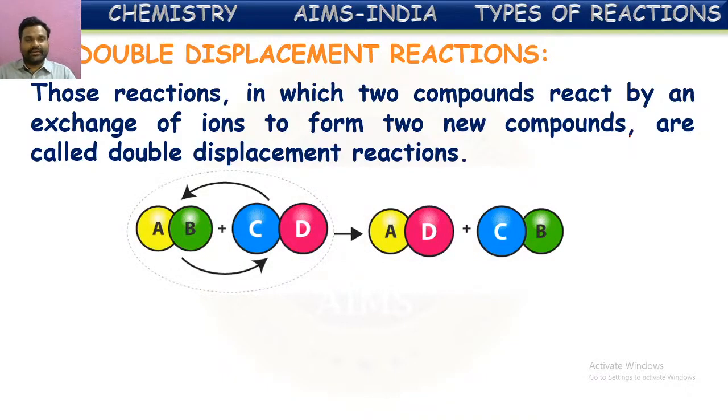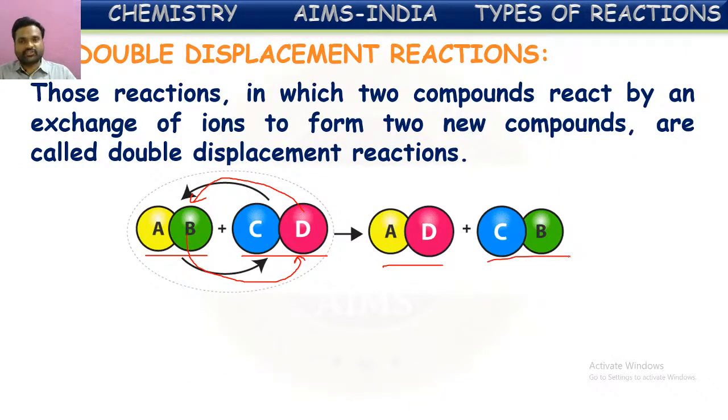You can see it diagrammatically here. AB is a compound, CD is a compound. When these two compounds are combined in solution form, D is coming and combining with A, and B is going and combining with C. They are exchanging their ions. From CD, D is coming and combining with A. From AB, B is going and combining with C. So mutual exchange of ions is happening here, and finally two new compounds AD and CB are formed.